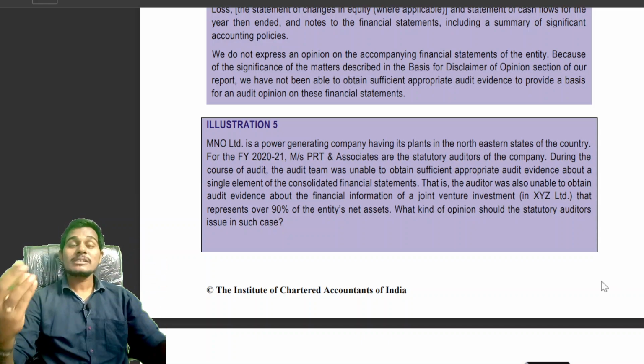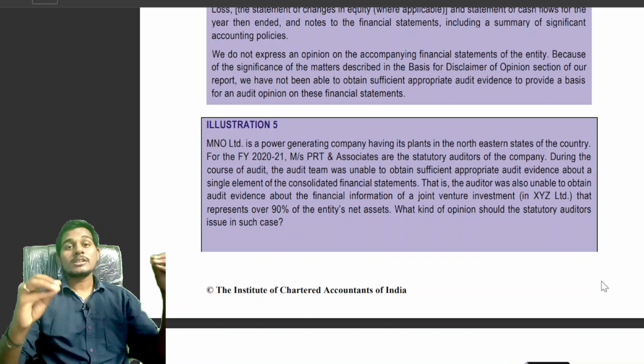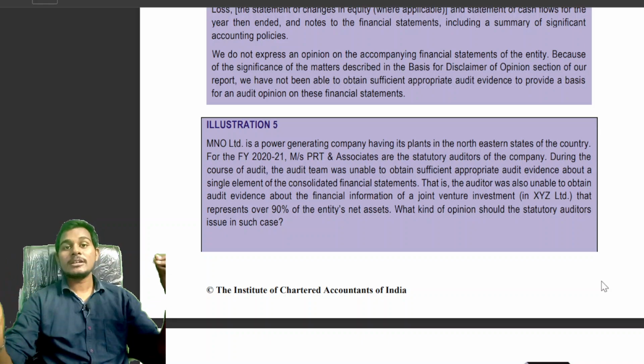So in the case where the auditor is unable to obtain sufficient and appropriate audit evidence either in the standalone financial statements or in consolidated financial statements, the auditor will see whether it is material and pervasive. If material but not pervasive, then the auditor will give a qualified opinion. But in the case of material and pervasive, the auditor will give a disclaimer of opinion.